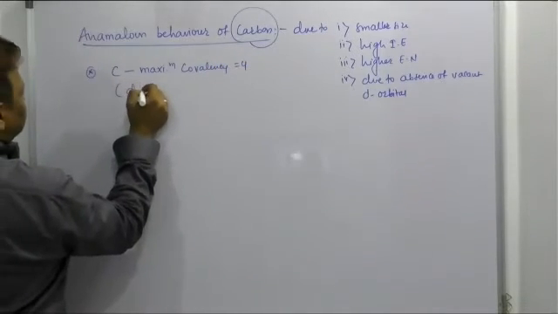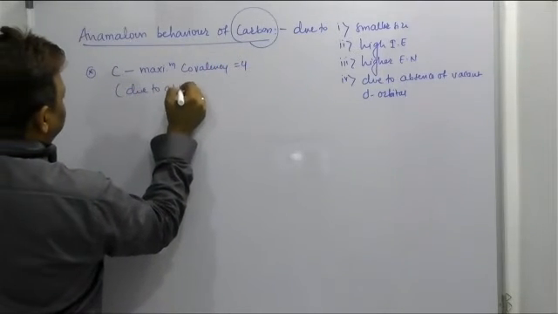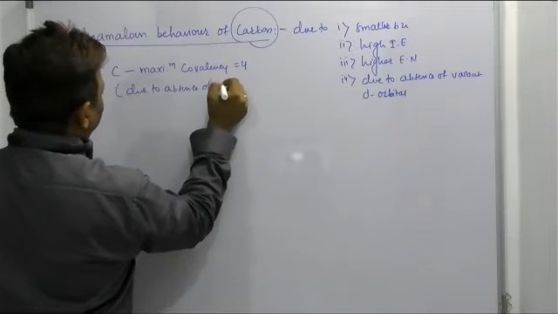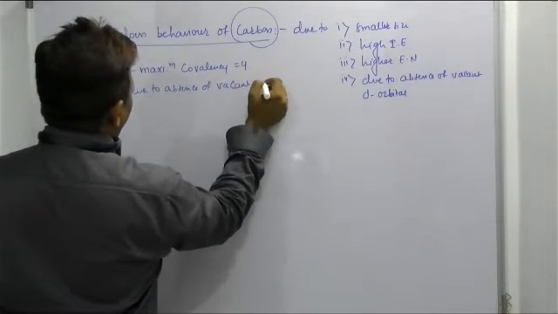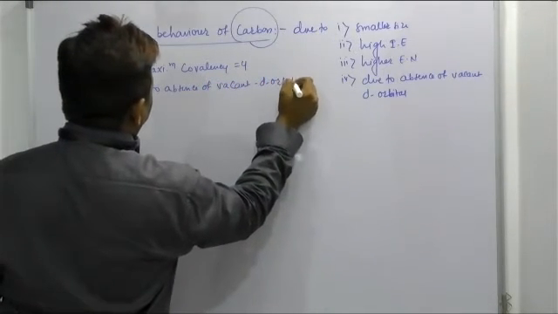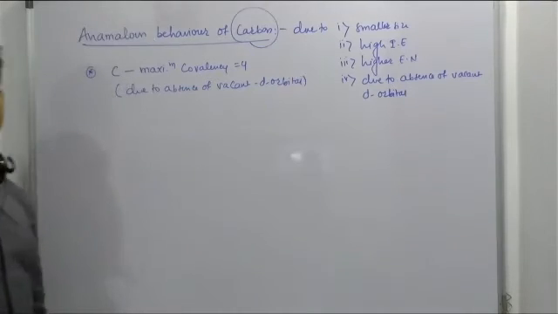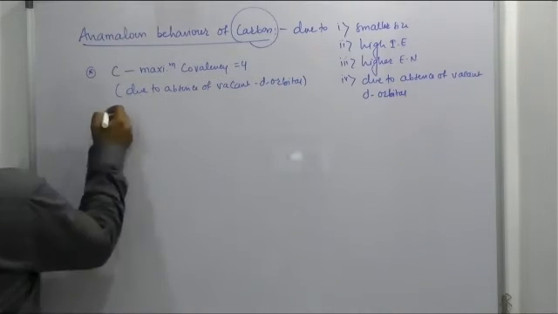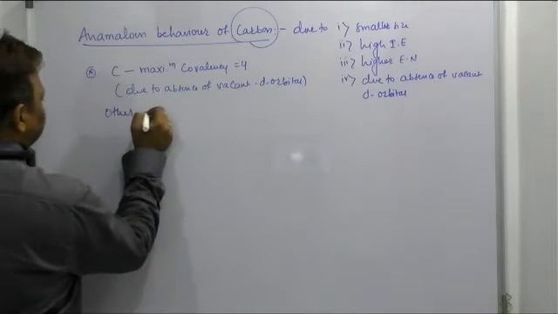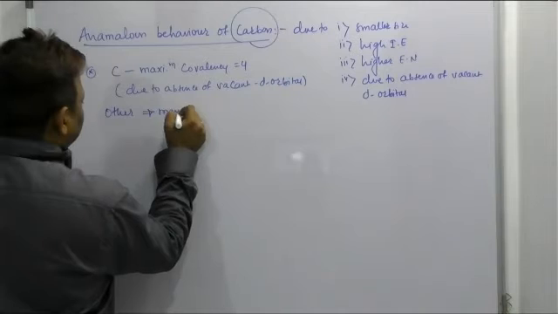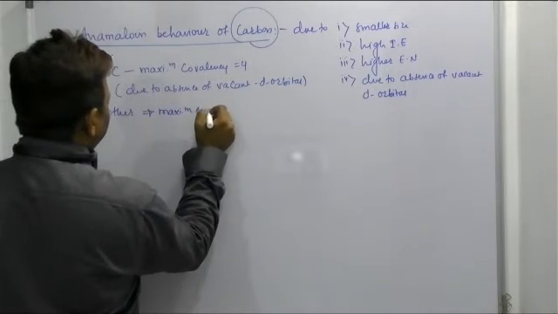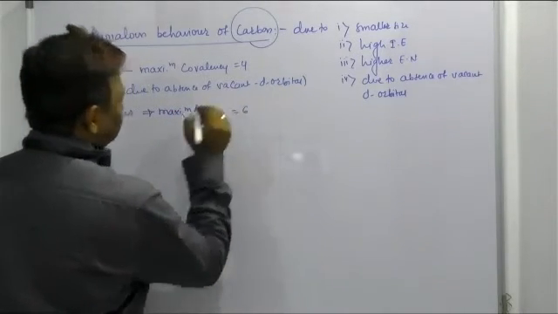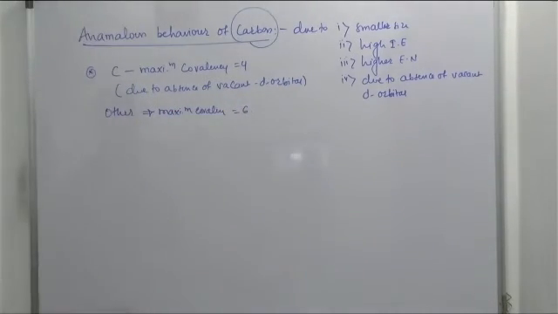Reason: due to absence of vacant d orbital, it cannot expand its octet, and hence its maximum covalency is equal to 4. What about the other members of this group, beta? Yes, sir, they can expand, and the other members of this group have a maximum covalency up to 6. Right, beta? Very good.